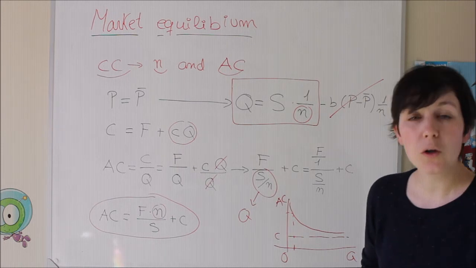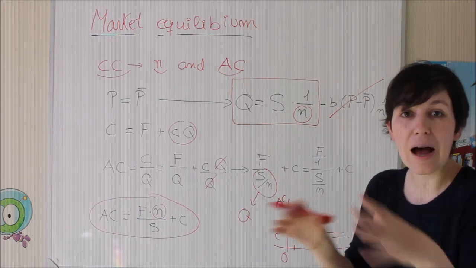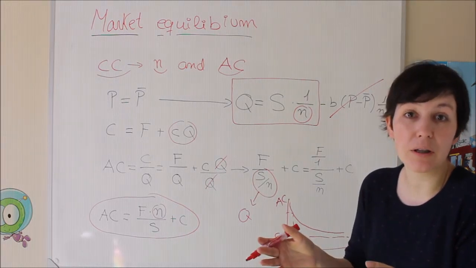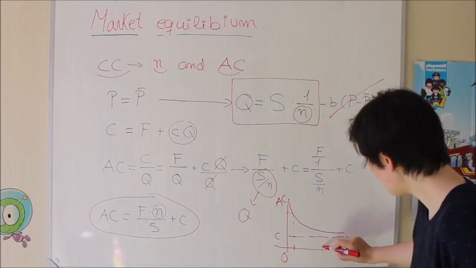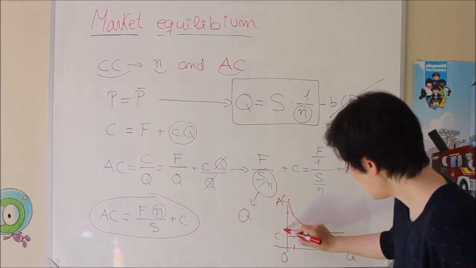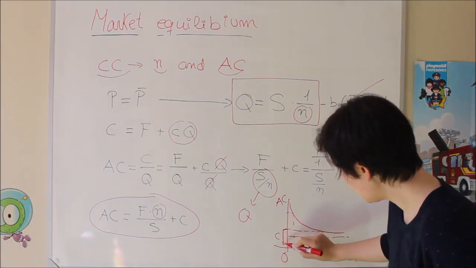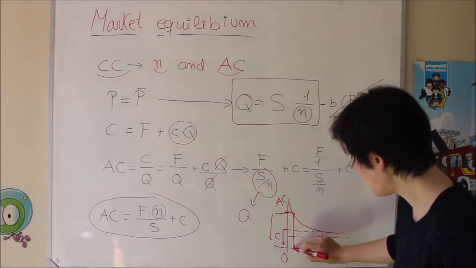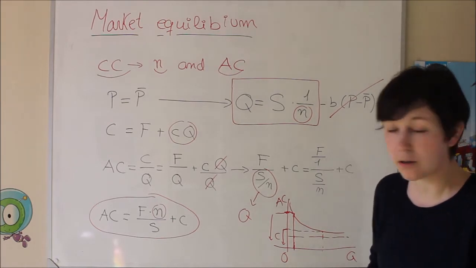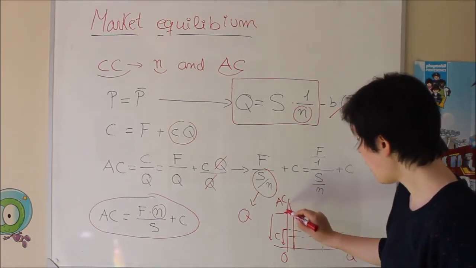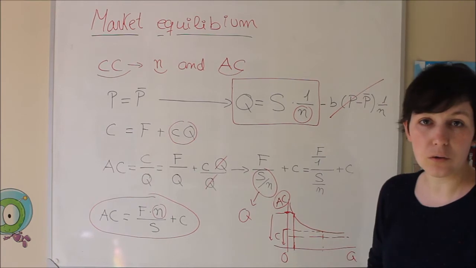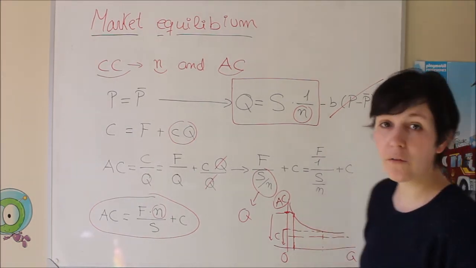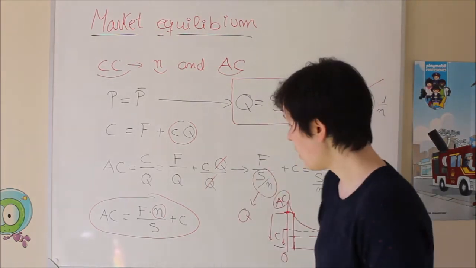But if you are able to produce a lot because you have a high demand, and you have a high demand when the number of competitors is small, imagine that you are producing all of this. Then the average cost is going to be closer to zero than this one, right? So when your demand is small, you are going to have a higher average cost. When the demand is really high, you are going to have a lower average cost, okay?